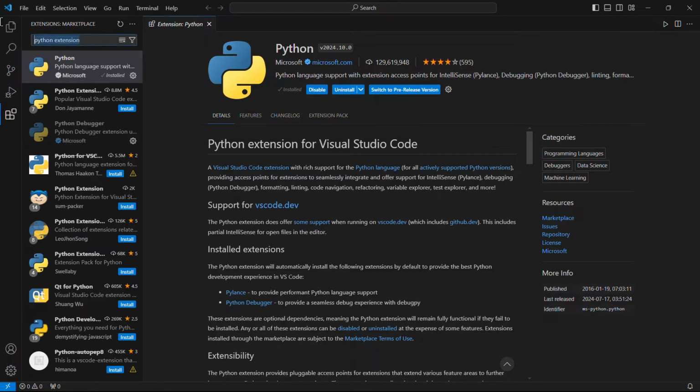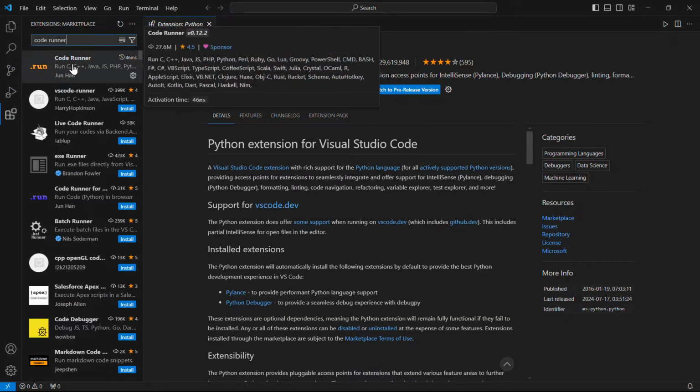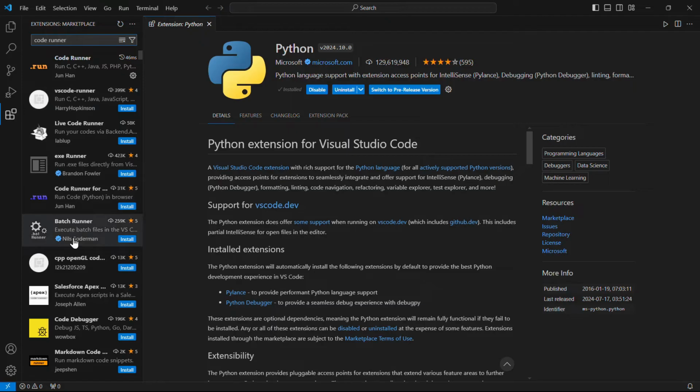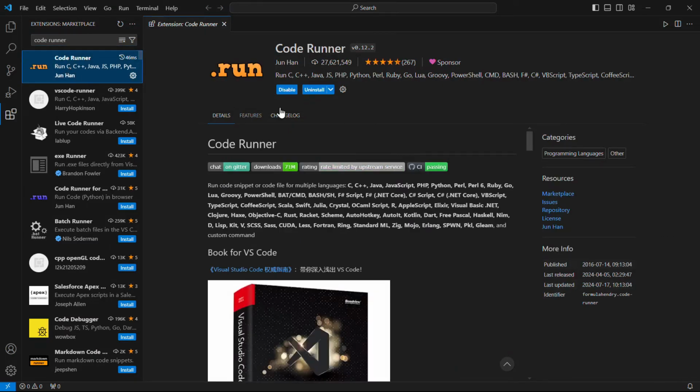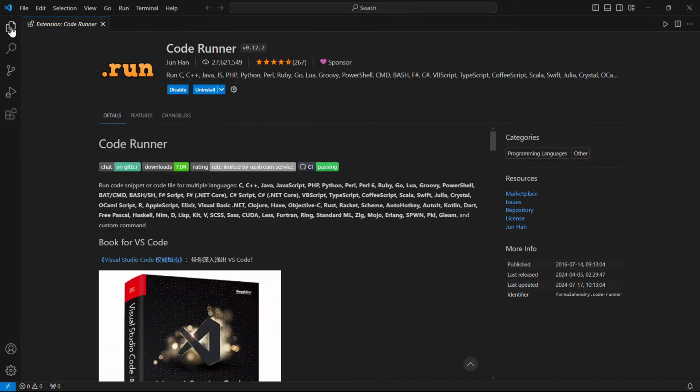Now we'll install something called Code Runner, which there's a whole bunch of copycats that are out there. Don't be deceived. Look for this orange icon right here. And I've installed Code Runner already. So now we can move ahead to some settings.